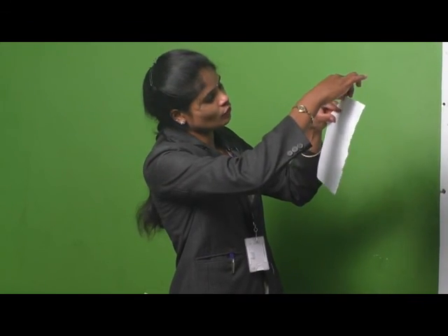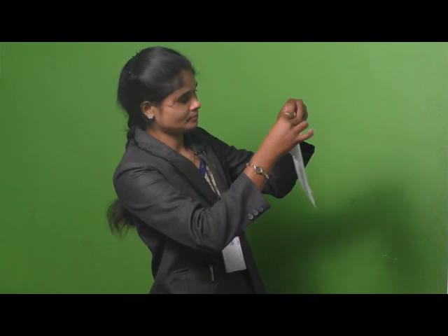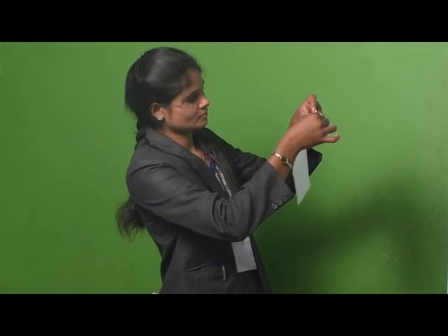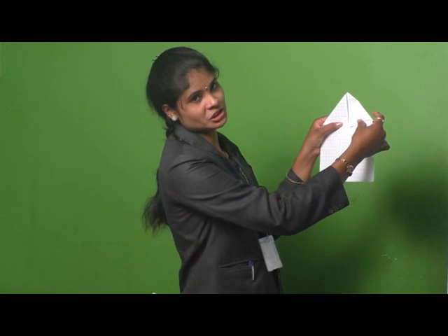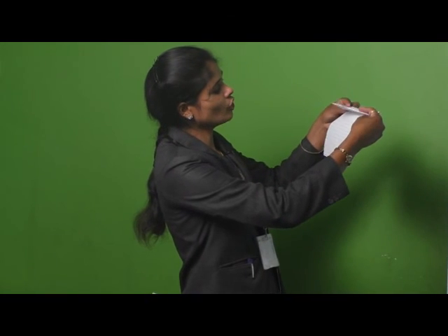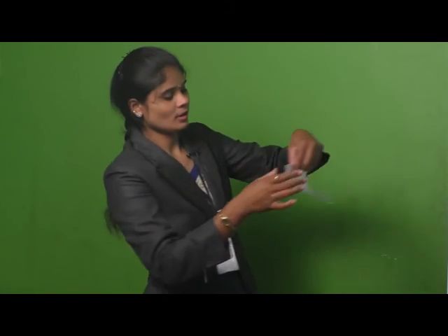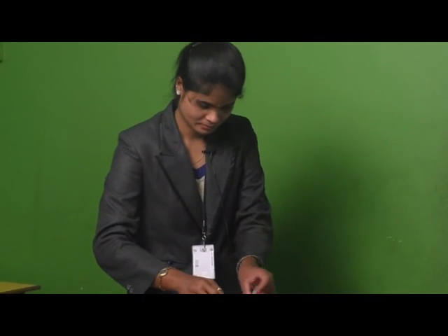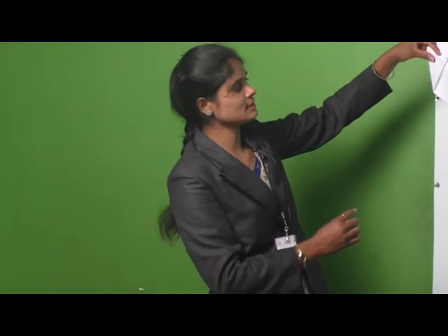So see, from one side you have to fold the paper like this, from next side also fold the paper like this. Okay, now upside it will look like a triangle shape. Then fold it downside like this. Then once again fold it. Okay, you have to fold it like this.